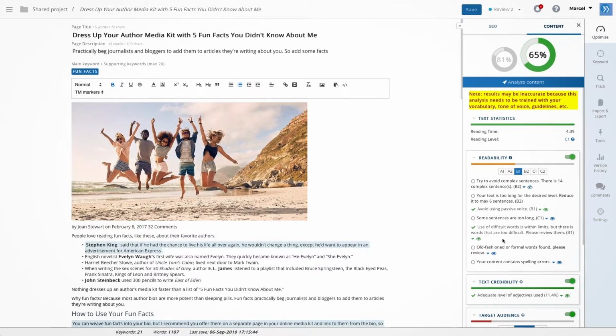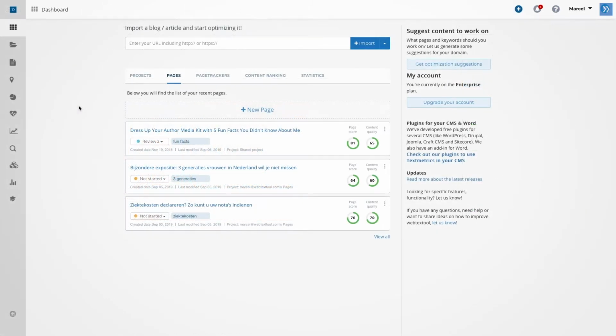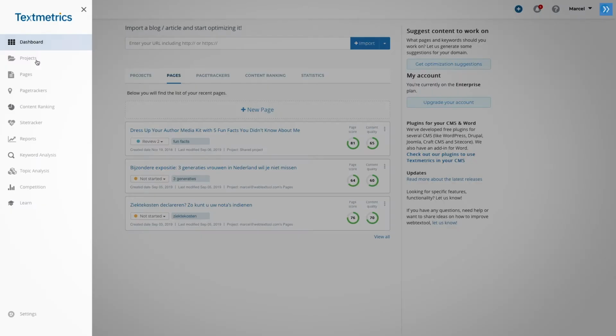Textmetrics not only tells you what is wrong with the page, but also tells you exactly what you need to do to make the page meet the defined reading levels you are looking for. It assists with tips, for example, which synonyms you could use in a sentence. Let's look at measuring content. We have page trackers, content rankers, and many more features we can discuss later.